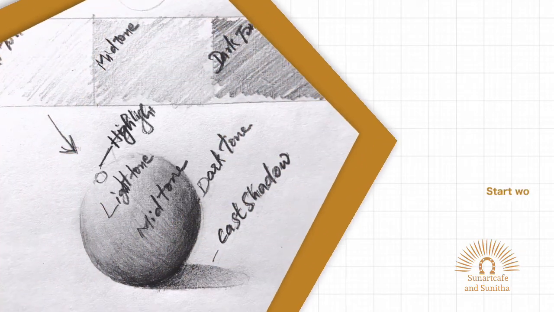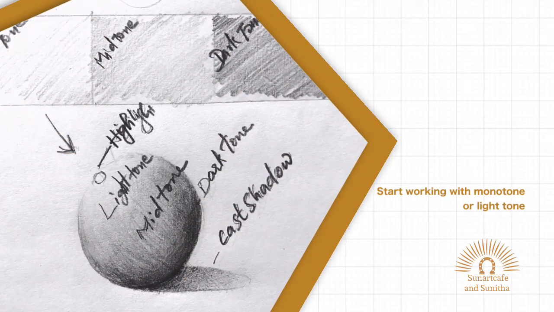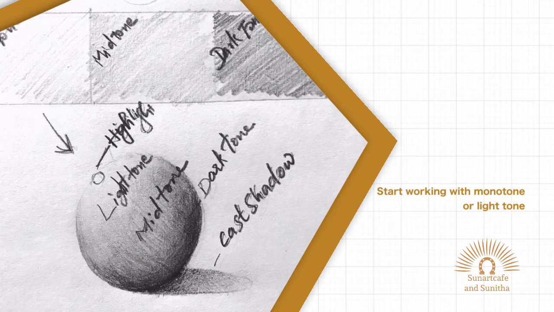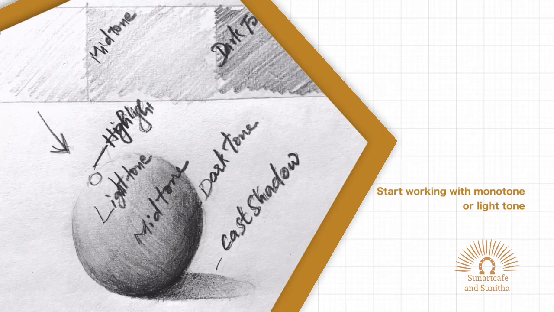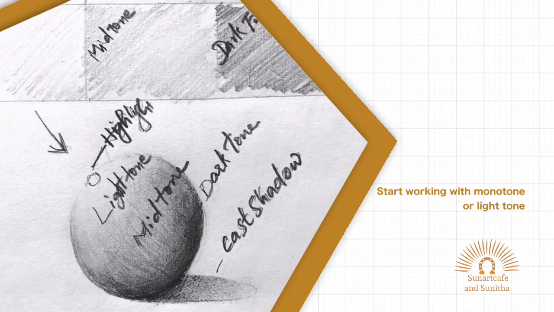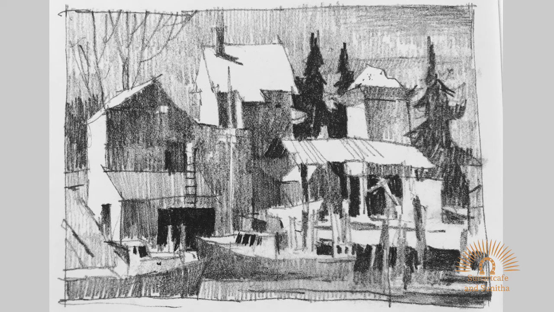Our eyes almost instantaneously adapt to changes in lighting, so always keep practicing. This is a final composition using the three tonal values, highlight and the cast shadow.